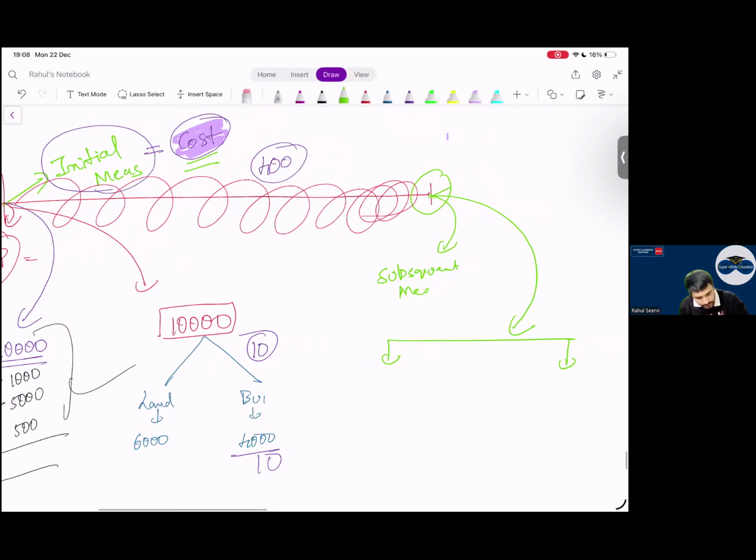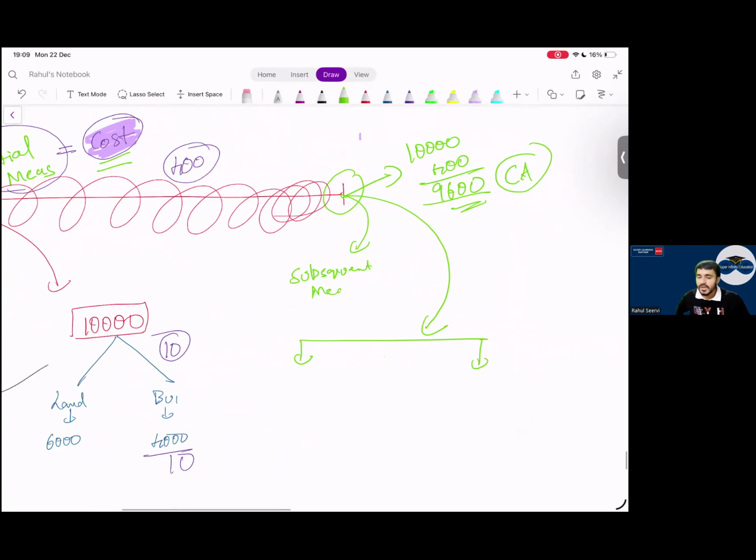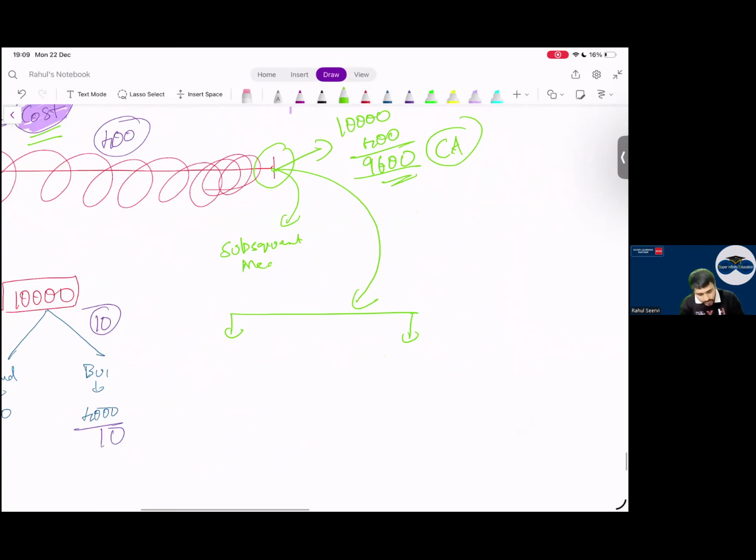What is the value? 10,000 minus 400. Sir, how much is this coming to? 9,600. Can I say this is my carrying amount, everyone? Yes, sir. Now this is my carrying amount. What will I record in my balance sheet? Assets, sir, of 9,600. Yes, sir. I recorded this value.